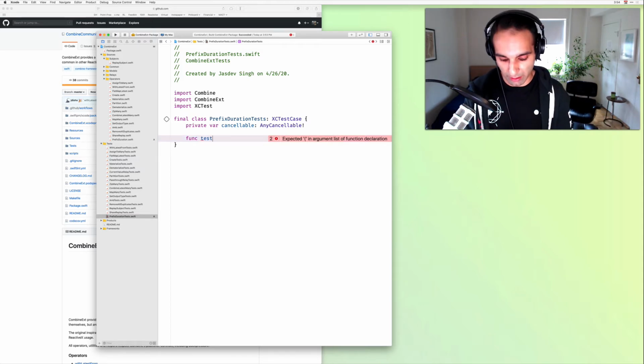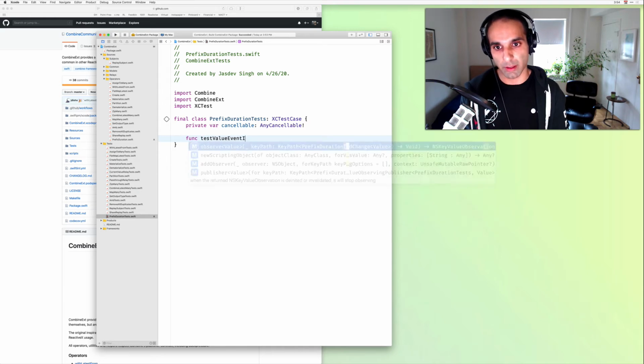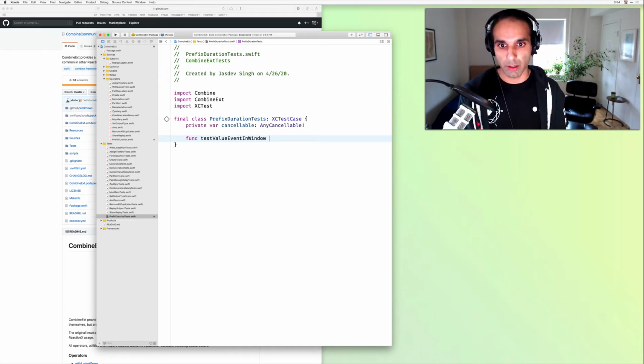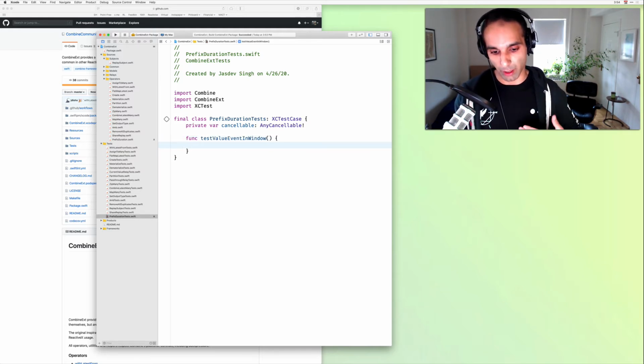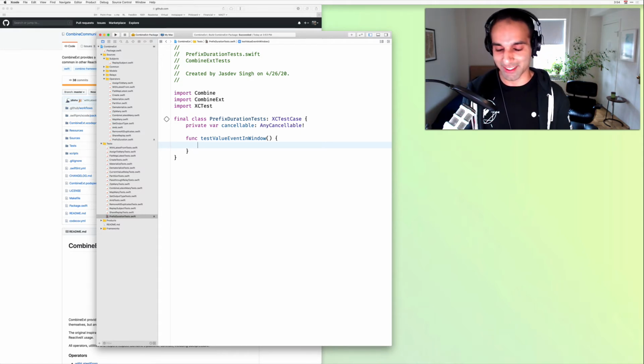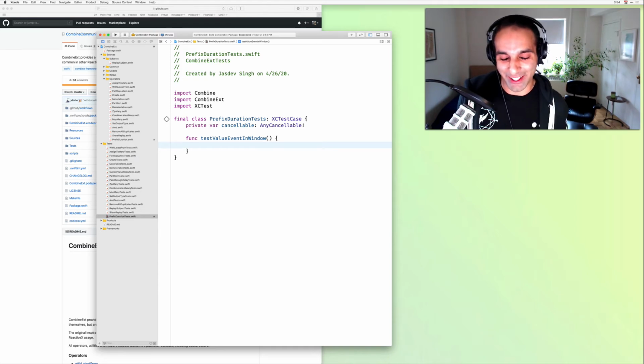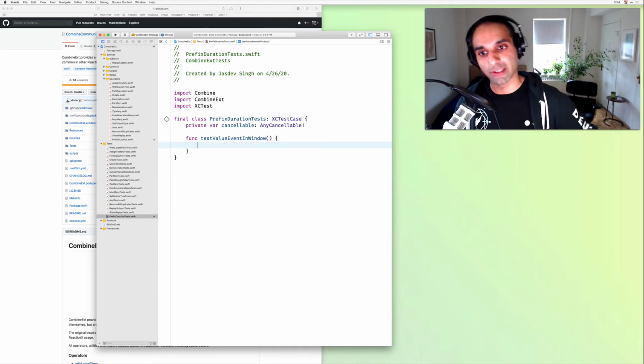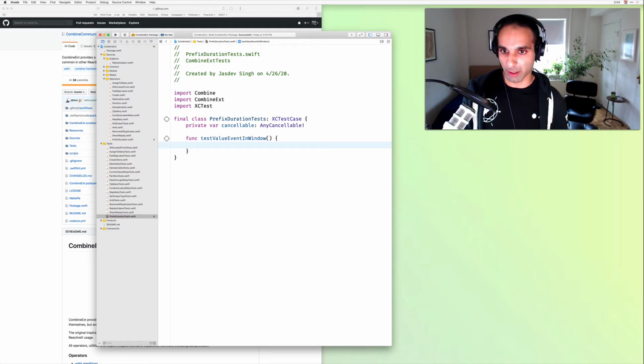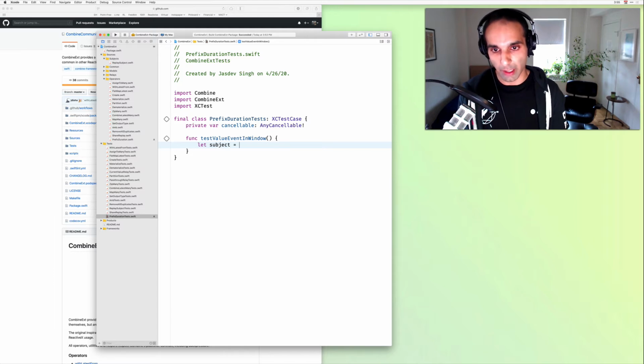of the prefixing. So we can say testValueEventsInWindow. Cool. And an easy way to set up sending value events and receiving them is to use a subject as a bridge. Subjects are also another pretty nuanced topic that would take a while to cover, but I do have some writing on it. The ReplaySubject post that I wrote most recently does cover the protocol in depth, so you can use that as a starting point. So we'll use a subject as our bridge, and we'll do a PassthroughSubject, and just for the sake of testing, our value events are Ints, and we'll never have an error just because we're in a testing scenario.